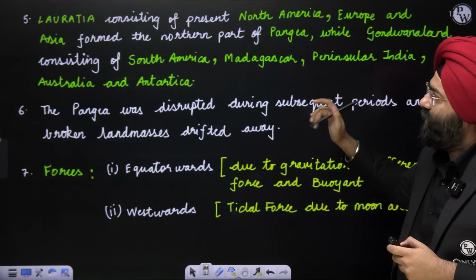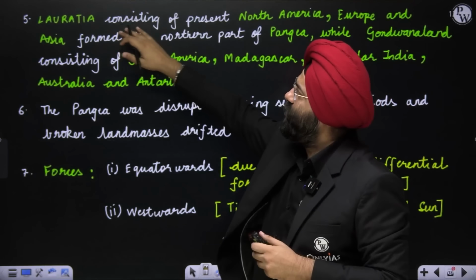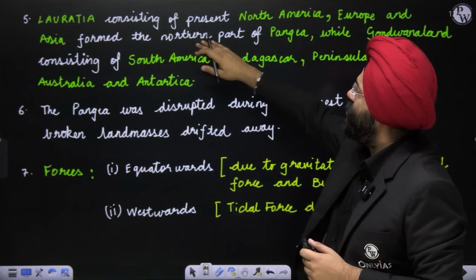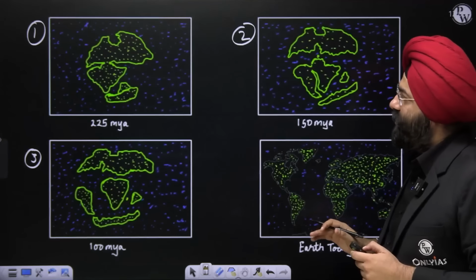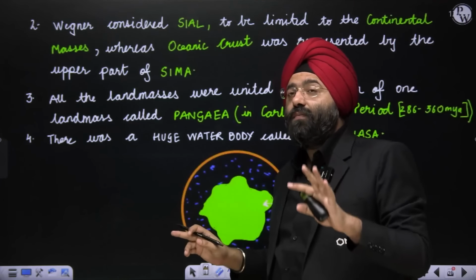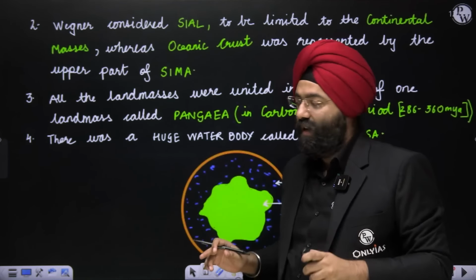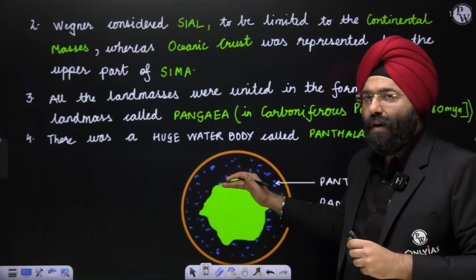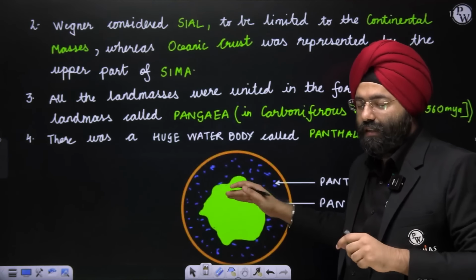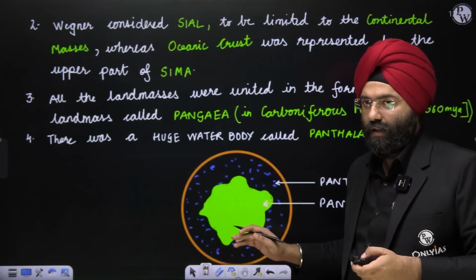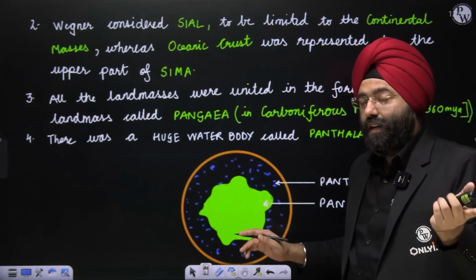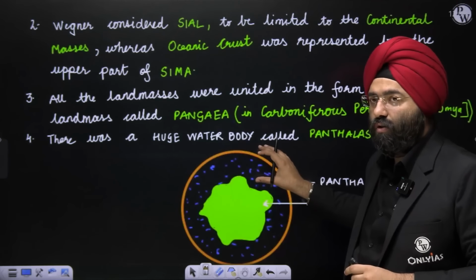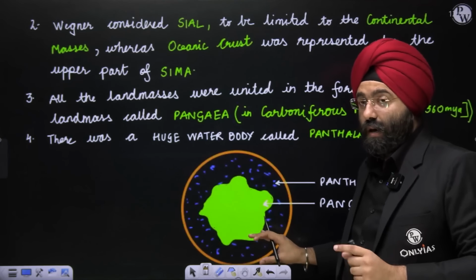Now see, over here, he says that Laurasia consisting of the present North America, Europe, and Asia forms the northern part of Pangaea. Now please see, he also uses the same words, Laurasia and Gondwana land. When this Pangaea started breaking, the northern part of it was known as Laurasia, the southern part of it was known as Gondwana land. Please remember, what did Taylor do? Taylor basically already supposed that Laurasia was on the top and Gondwana land was in the south. But what does Wegener do?